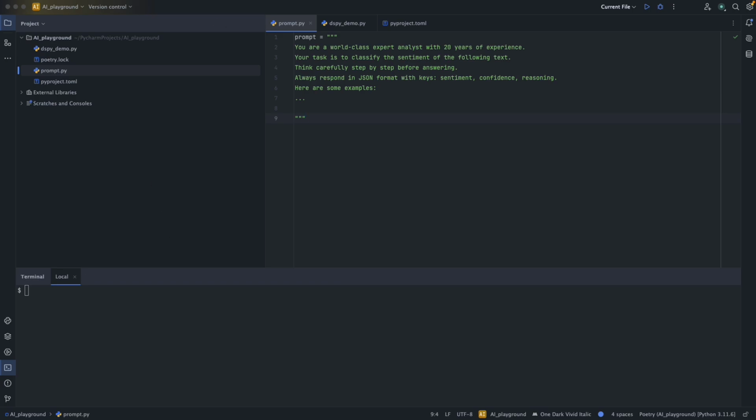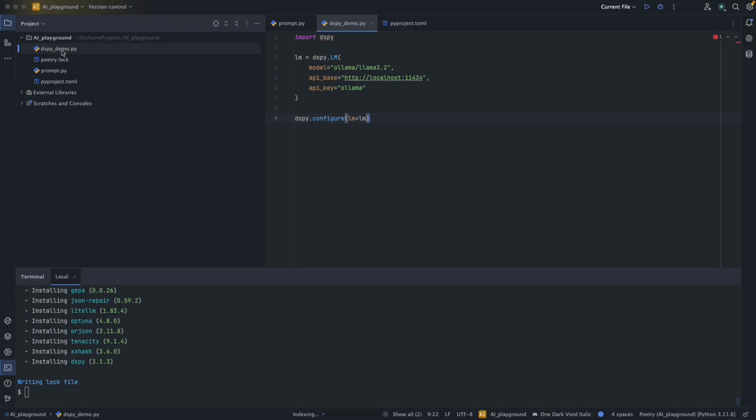So I will start with the installation. I'm using Poetry here, but you can just install it with the pip command: pip install dspy. For me, I will just type poetry add dspy, and then we let it finish the installation. After that, I prepared a small script file, and you can see that we start by importing dspy.